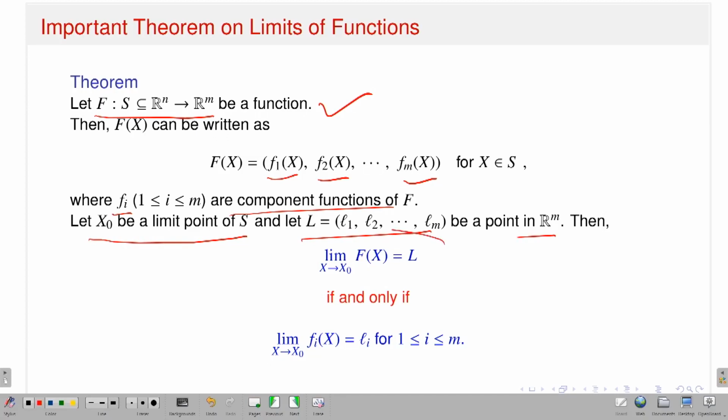The limit as x approaches x naught of capital F of x is equal to L if and only if for all the component functions the limit exists and the limit of small fi is small li. So that is very important. If I have a function capital F, with m many component functions, existence of the limit of the original function implies the existence of the limit of the component functions.